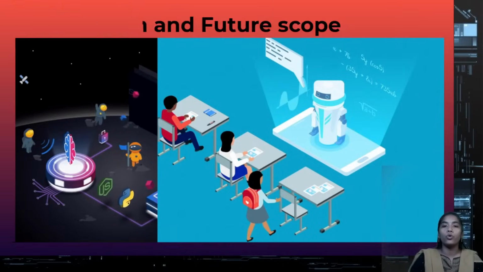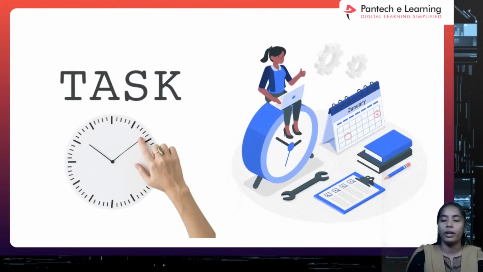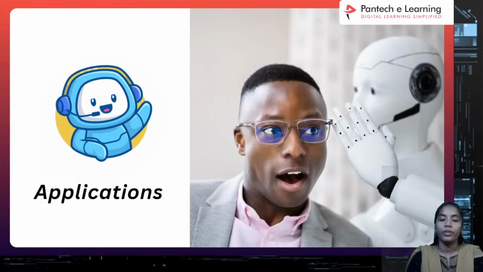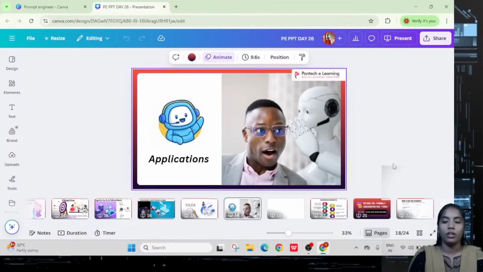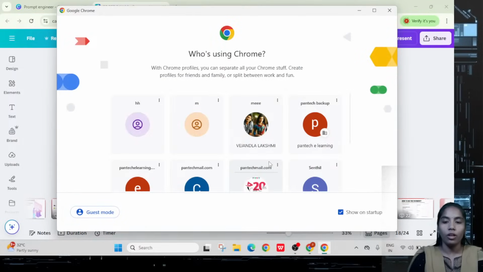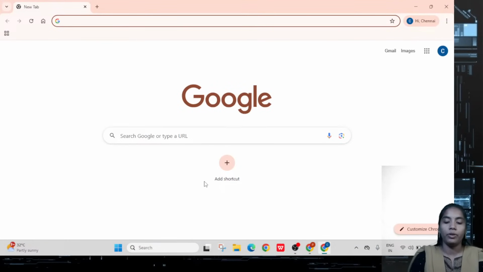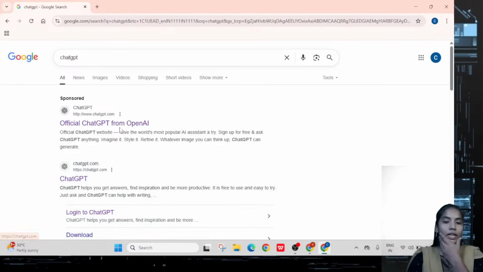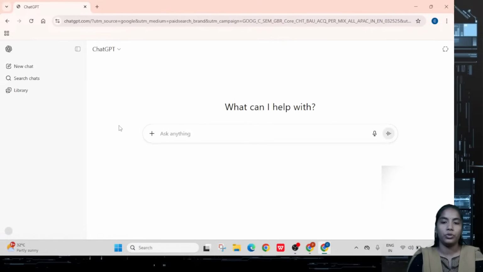Now before going to the task, I will show you some requirements. After that we can see our application with the personal tutor. Okay, so now I'm going through my requirements. Here I'm trying to open GPT. I will see how it gives answers like a tutor.